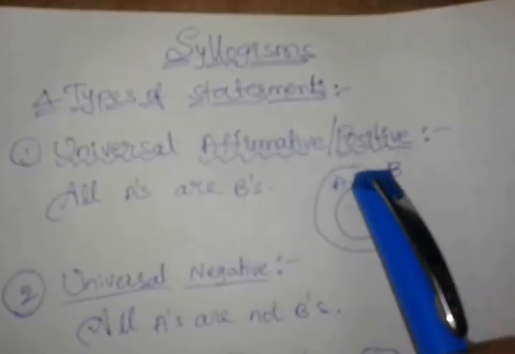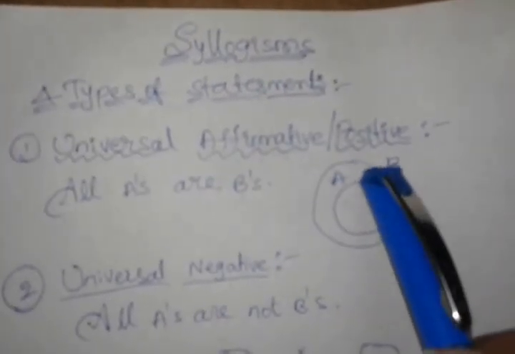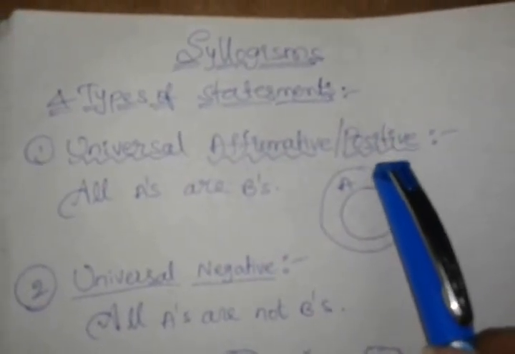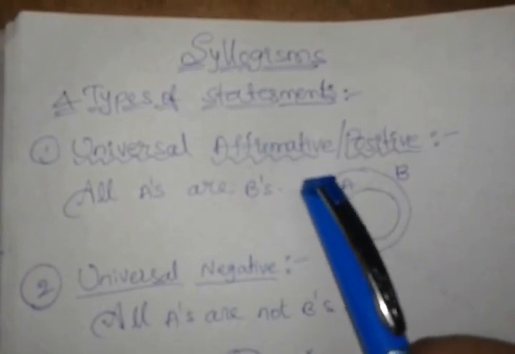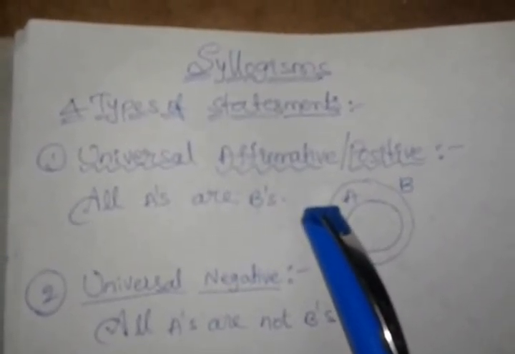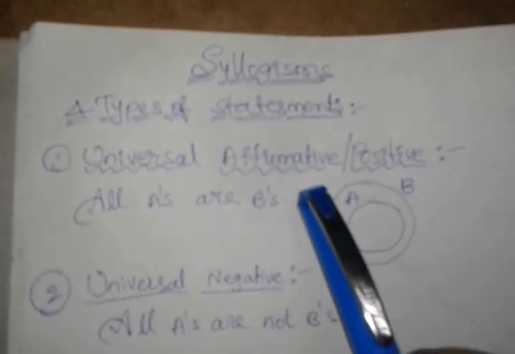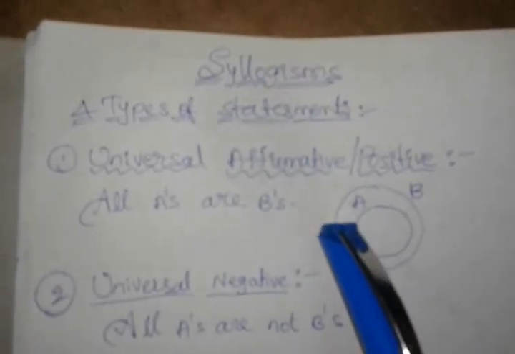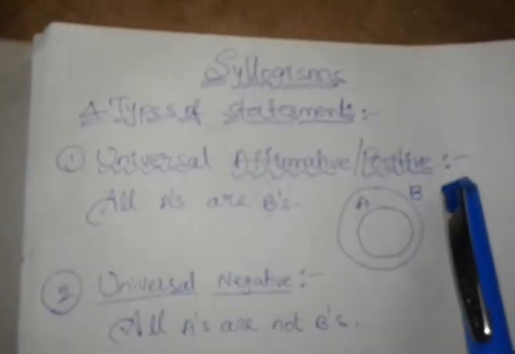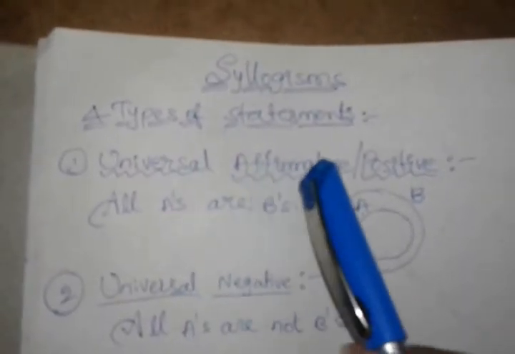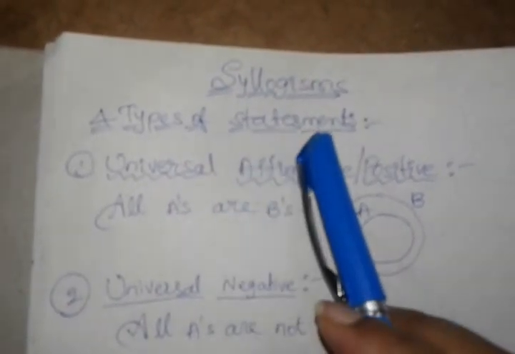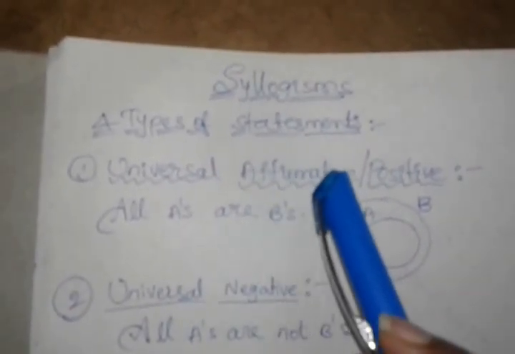So for this we will make a Venn diagram like this. All A's are B's. This is the general diagram that we can show. We have four possibilities, other possibility diagrams, but this is the general diagram which will indicate all A's are B's. We can indicate other possibilities, which is one circle with A and B, and we can say all A's are B's.